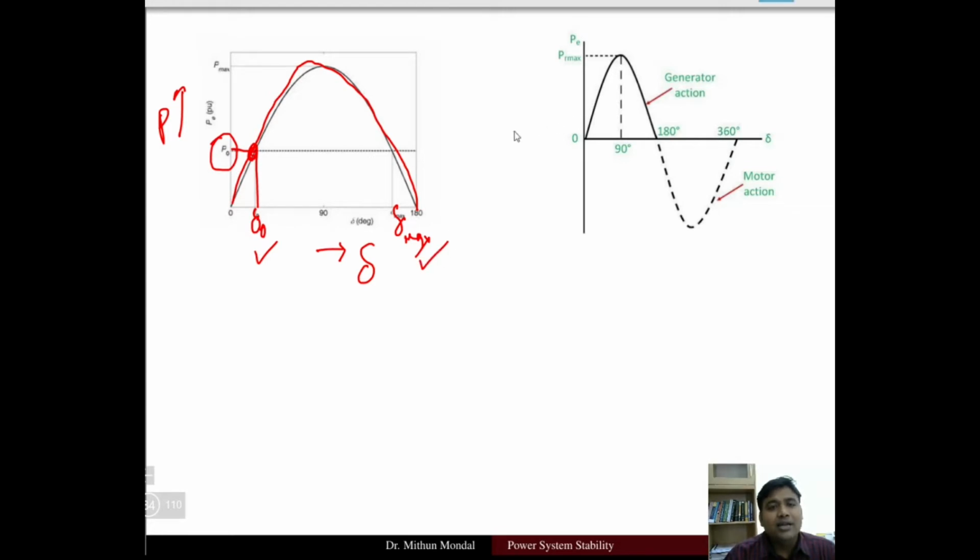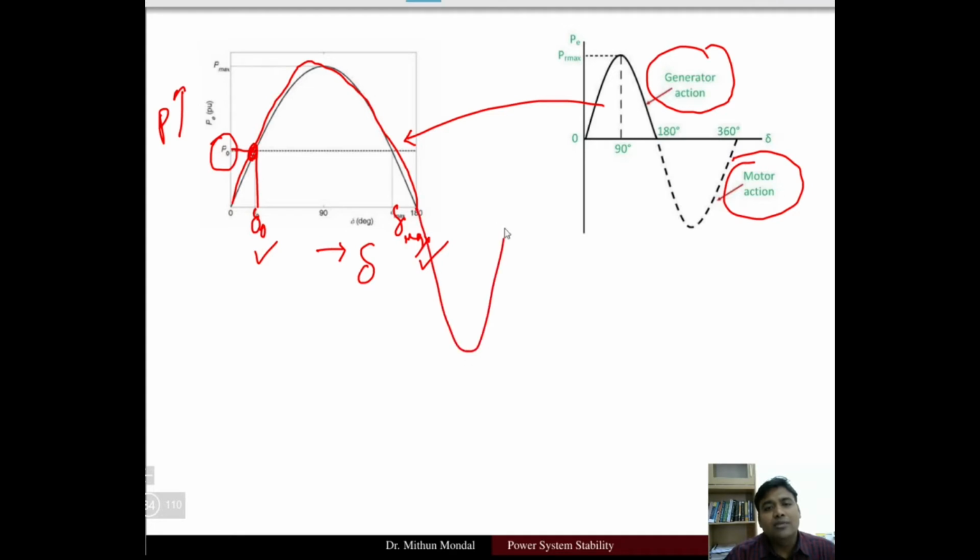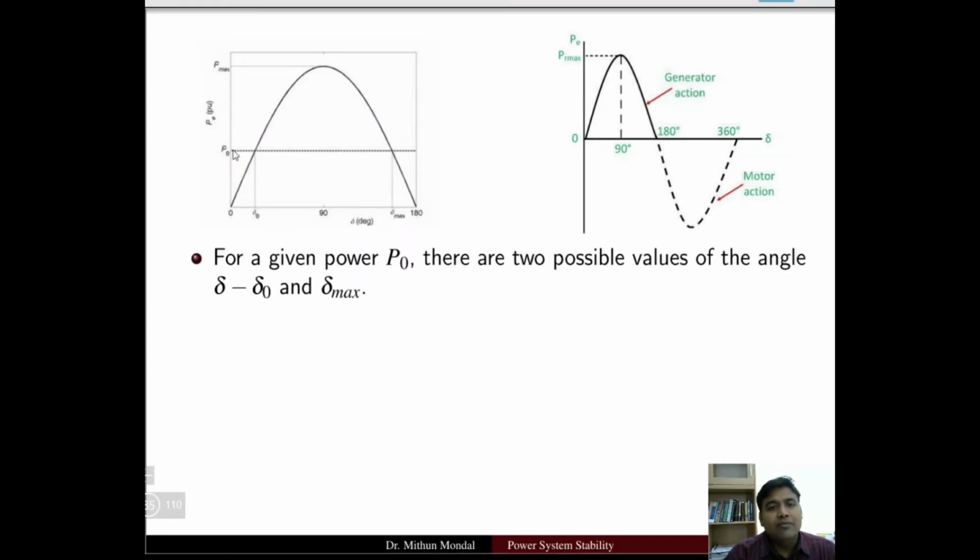We have shown this for one part of the curve, and the topic is the synchronous machine. A synchronous machine can be a motor or a generator. This curve is basically for the generator action. If we go to the lower curve, that is for the motor action. Basically we are talking in terms of the synchronous generator. If you take up the motor, the other part of the curve will come. So for the given power P naught, we get two different values of the load angle, delta naught and delta maximum.